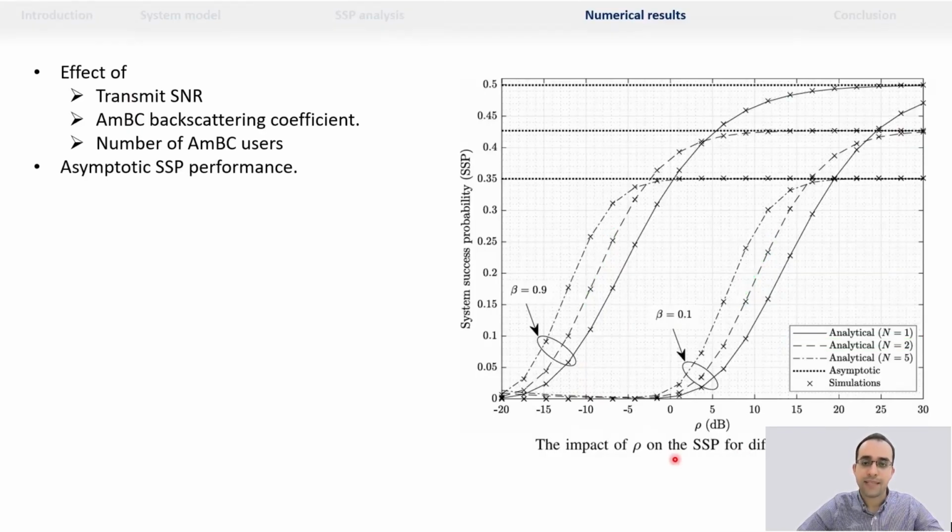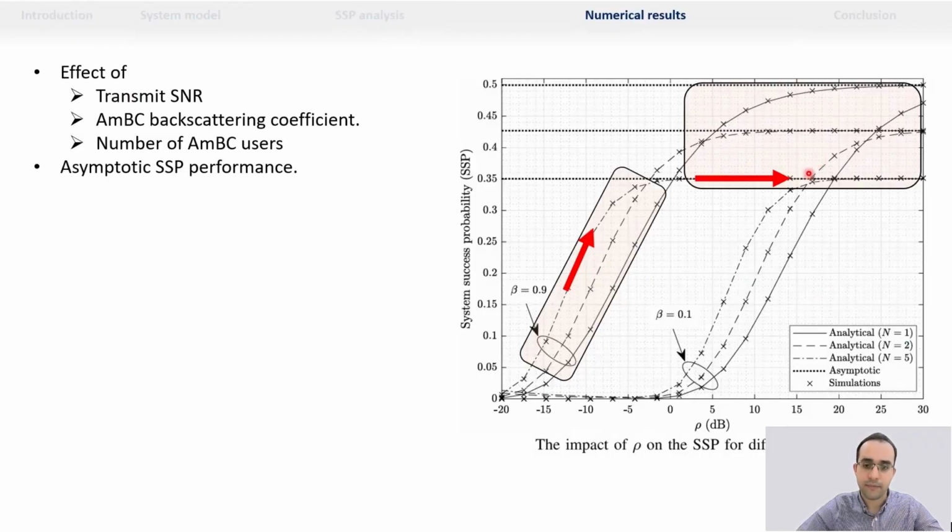The effect of the number of backscattering devices here depends on the value of the signal-to-noise ratio. For a given beta, for example, at lower values of signal-to-noise ratio, increasing the number of backscattering devices increases the SSP, because it increases the likelihood of selecting a backscattering device with better channel conditions and hence achieving the target rates. However, at higher values of the signal-to-noise ratio, increasing the number of backscattering devices decreases the system success probability.